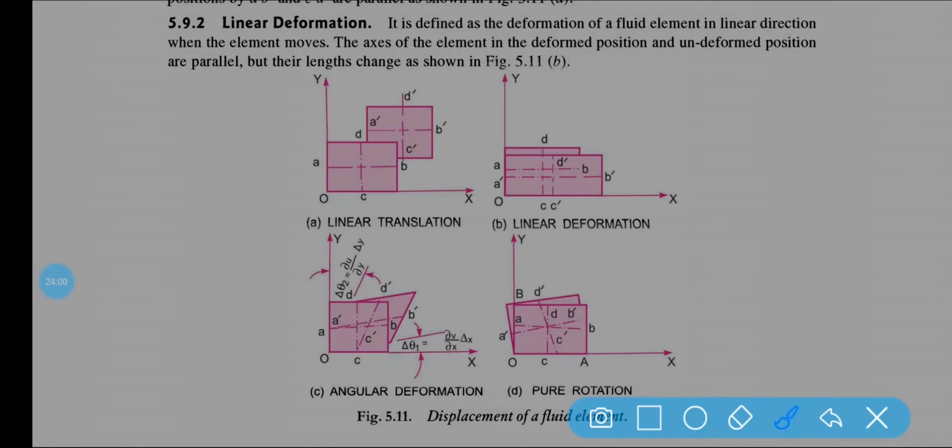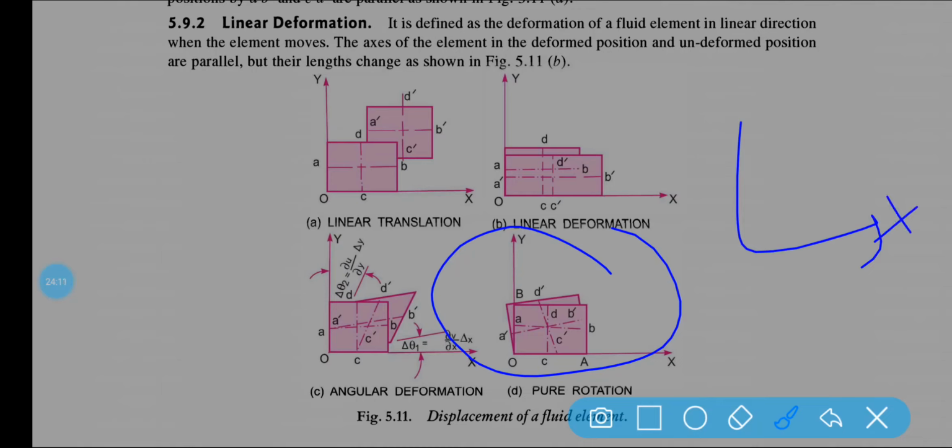So basically the rotation is defined as the movement of a fluid element in such a way that both of its axes, that means these three axes x, y and z. You can take the xy plane, or the xz plane, or the yz plane.